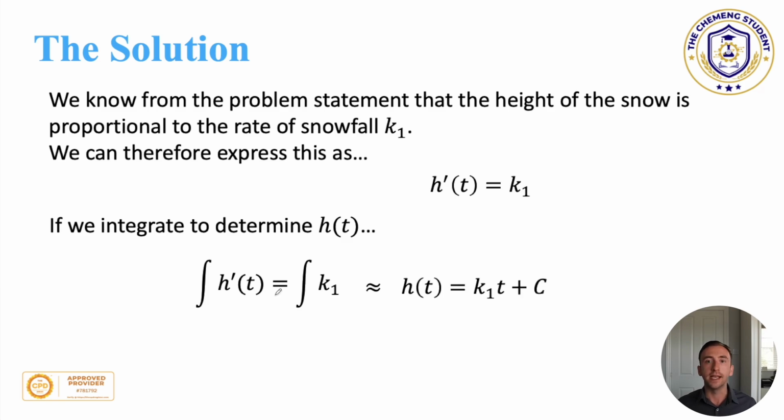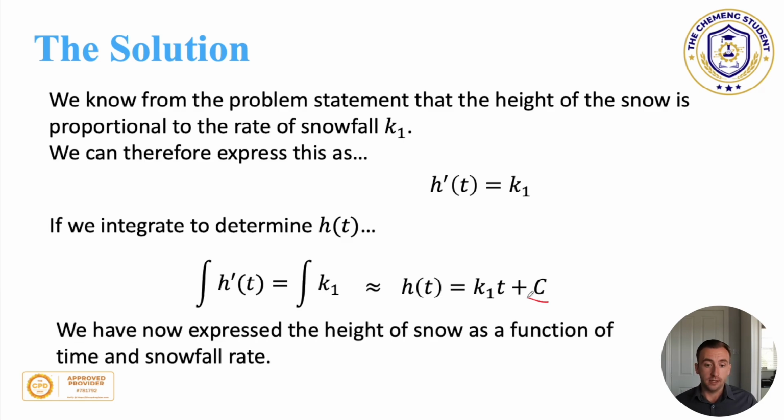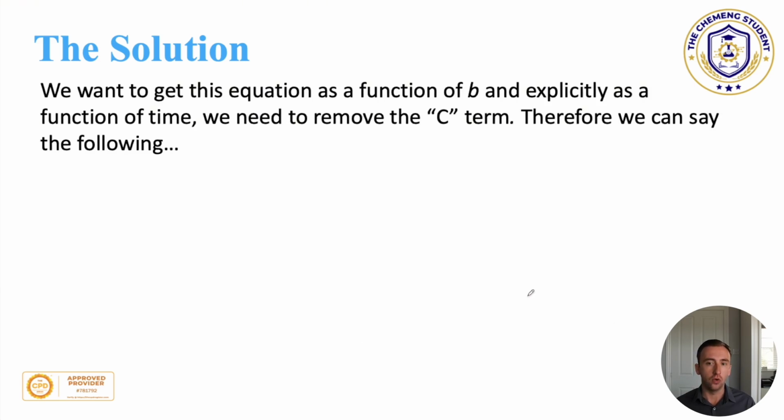Integrate this, it is just h of t, and then if we integrate k1 with respect to t, we will get k1t plus c. Now the plus c is obviously there because it is an unbounded system. It's an indefinite integral, and so we need that constant. So now we've expressed the height of the snow as a function of time and of the rate, which is really, really important.